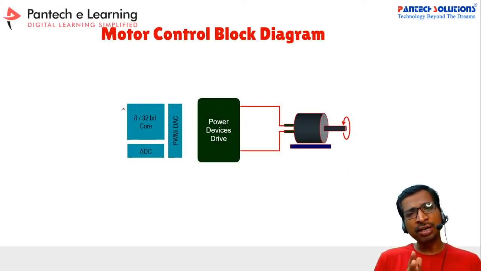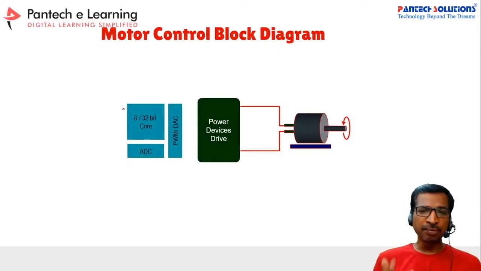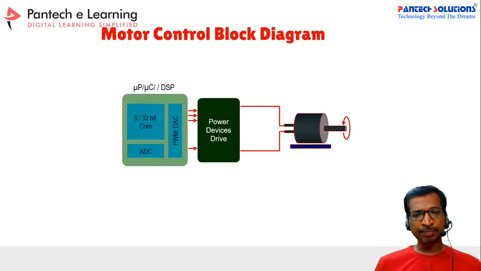If you want to run a motor in open loop applications, you can use any basic microcontroller like Arduino or 8051. If you want to run the motor in a closed loop application, then you have to choose higher order, high power microcontrollers like 32-bit or 16-bit microcontrollers, like Microchip based DSPs or ARM processors, Texas Instruments based DSPs or FPGA processors. These processors are going to give you closed loop control mechanisms. So first you have to identify the microcontroller, and after that the power devices.